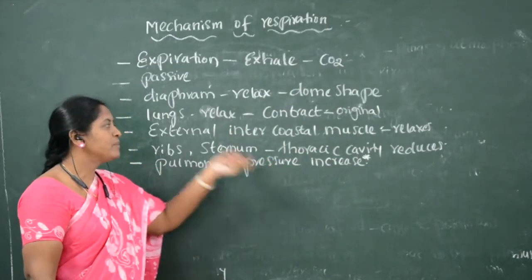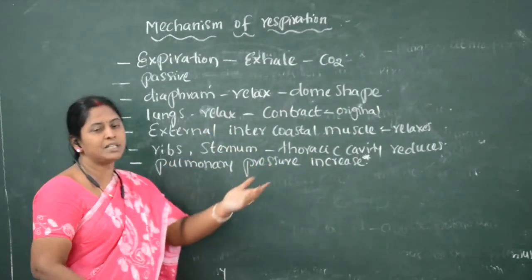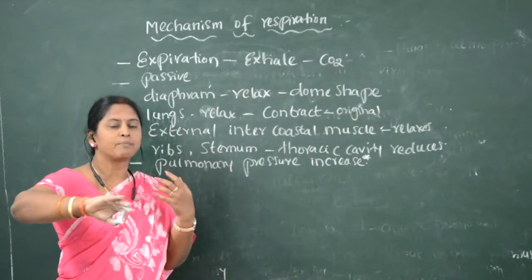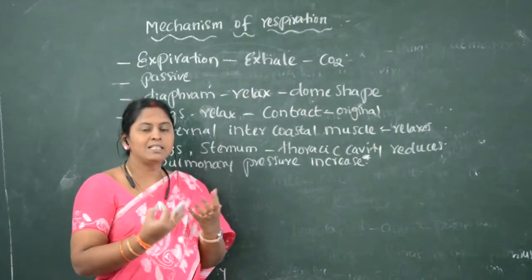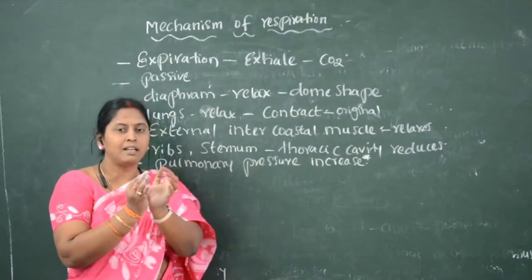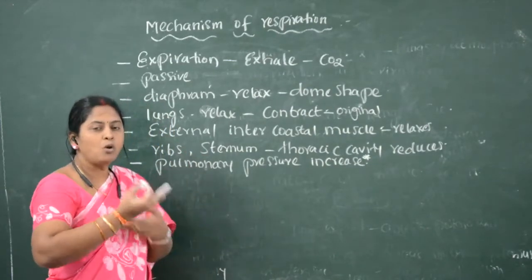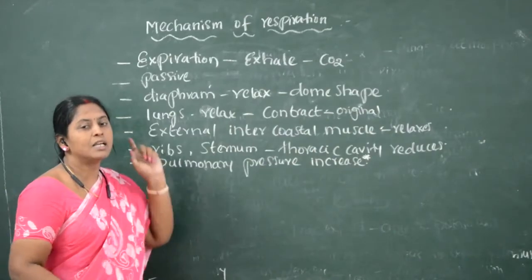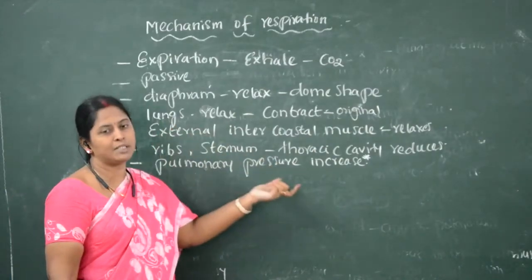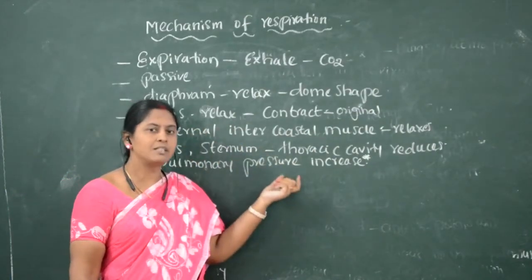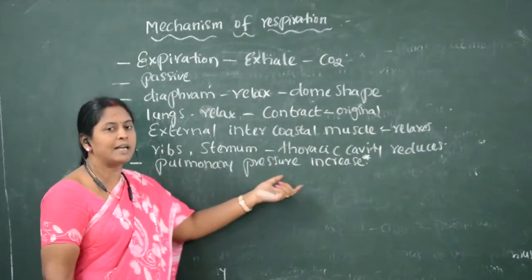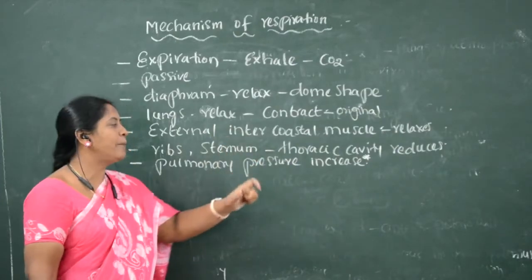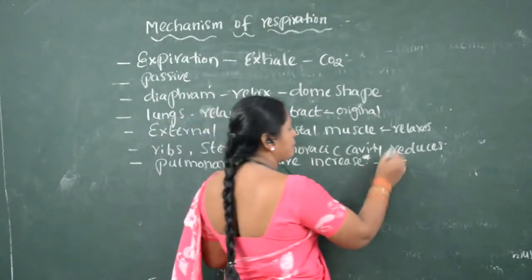But here, the carbon dioxide present in the lungs must be pushed out. How is it sent out? When the pressure inside the lungs is more, and the pressure becomes more because of the relaxation of these muscles. So pulmonary pressure increases inside the lungs when compared with the atmospheric pressure.